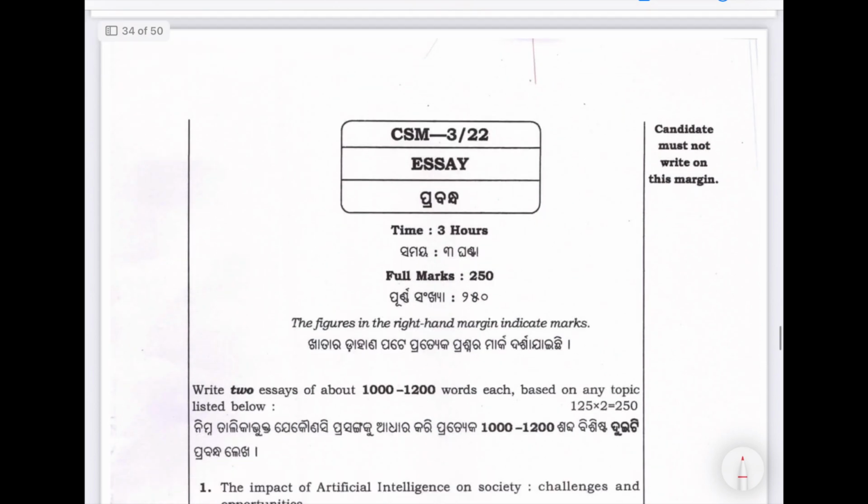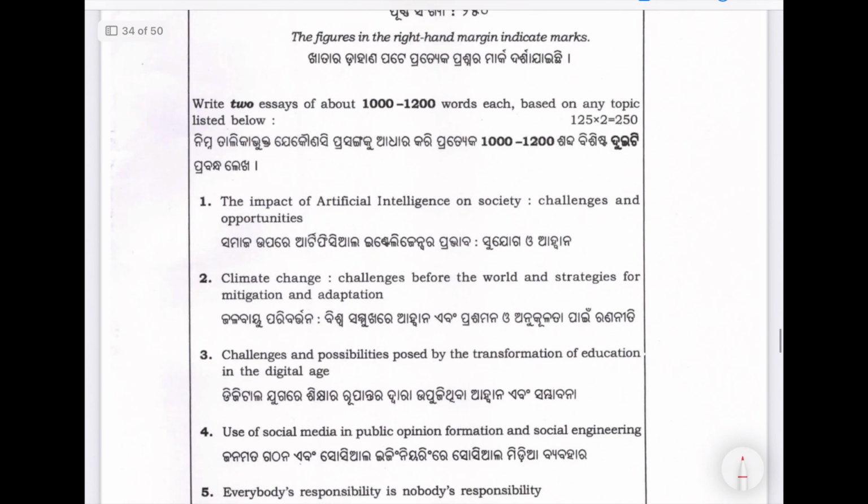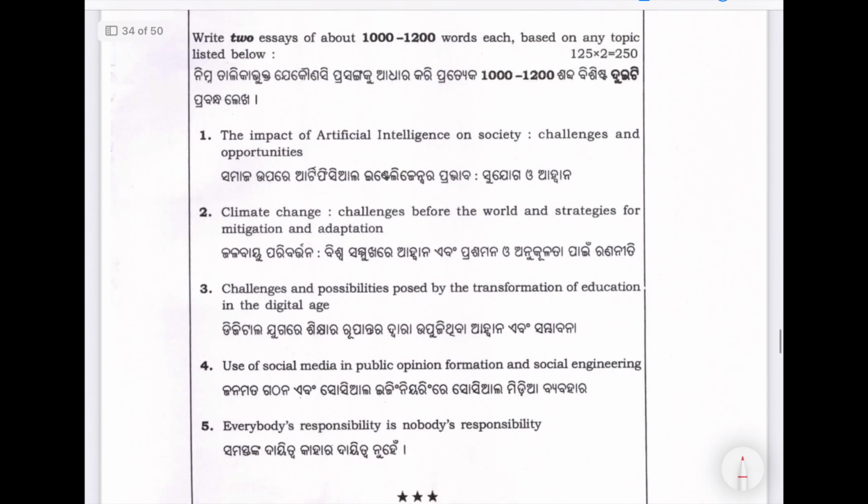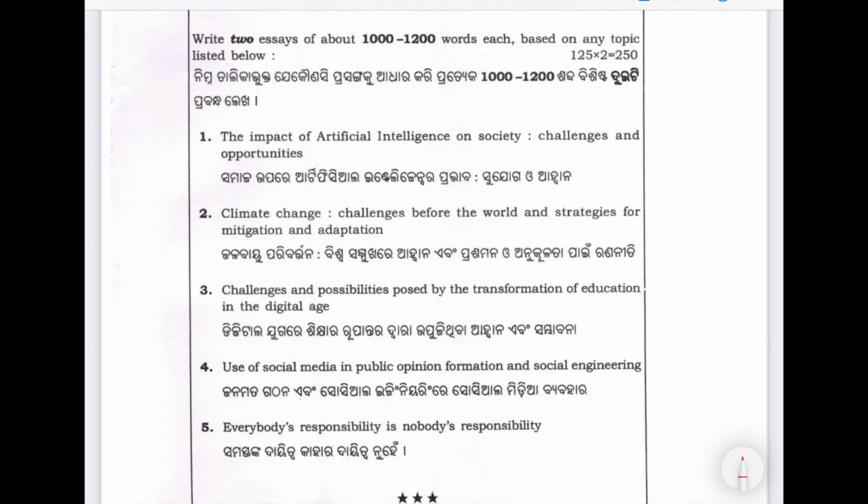Now, the essay. Odisha has given 5 essays and you have to write 2 of them. Impact of artificial intelligence on society, challenges and opportunity. You can see this is like UPSC prior to 2018, UPSC 2013 to 2018. These types of questions they used to ask, not philosophical essays like the current trend of UPSC.